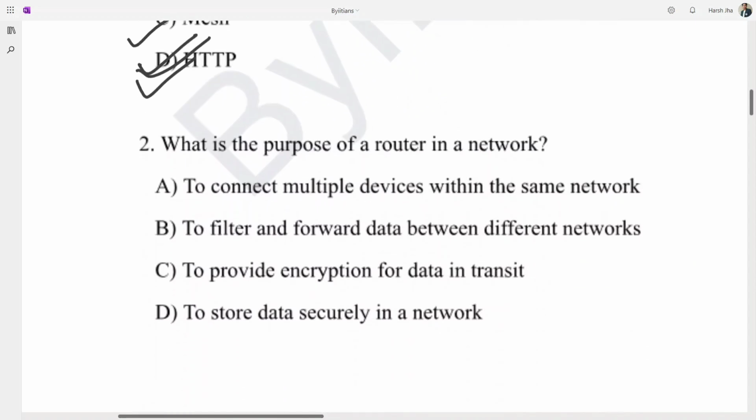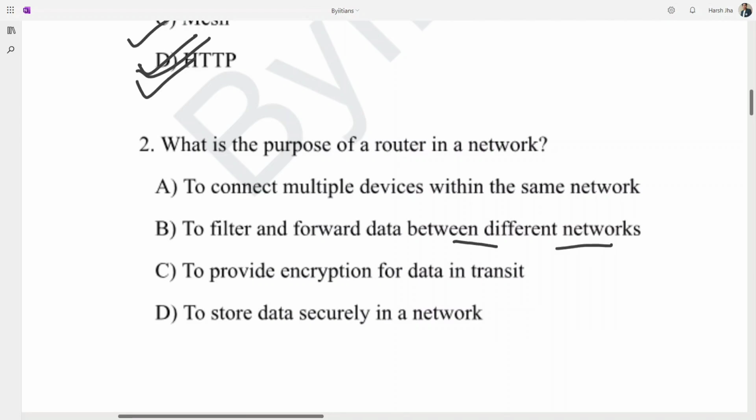Second question: what is the purpose of a router in a network? We will go through each and every option and what it says. We have to find the purpose of a router. To connect multiple devices within the same network? No, I guess it is not a correct option, because a router is not playing the role of connecting multiple devices within the same network. To filter and forward data between different networks? Okay, I guess it sounds good.